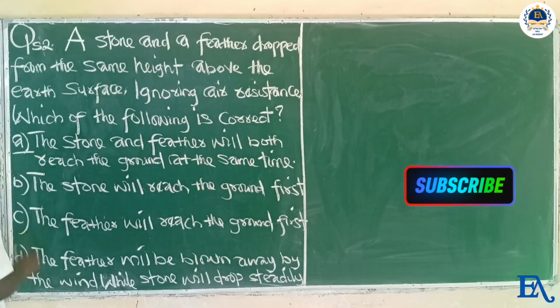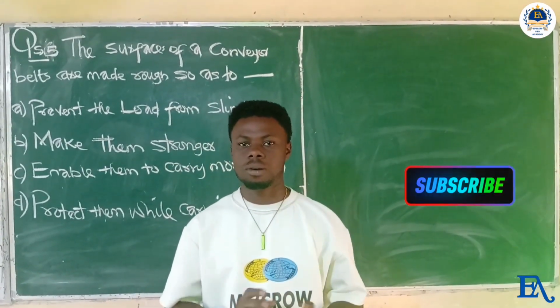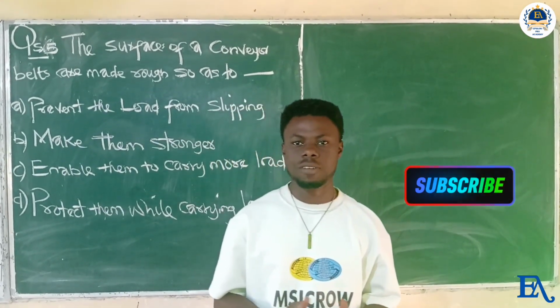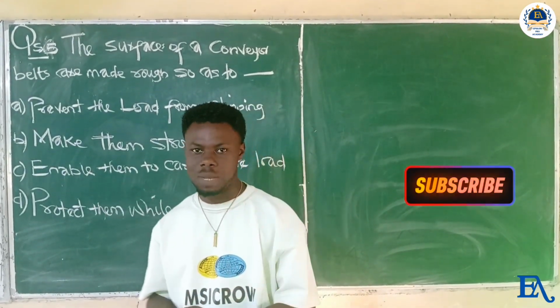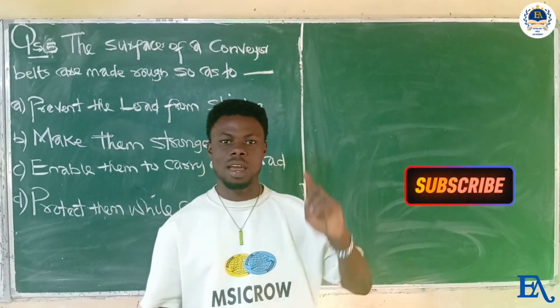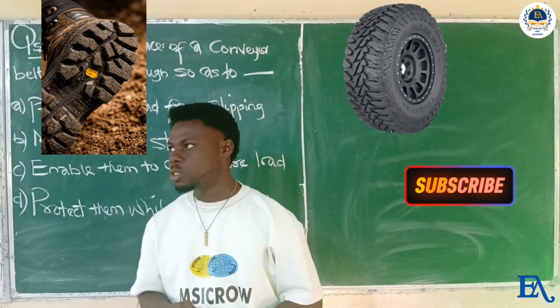So this is correct. The question is, why are surfaces made rough? Rough surfaces increase friction. What is friction? Friction is the force that prevents sliding or slipping between two surfaces in contact. That is the reason why our car tire or our footwear are made rough.